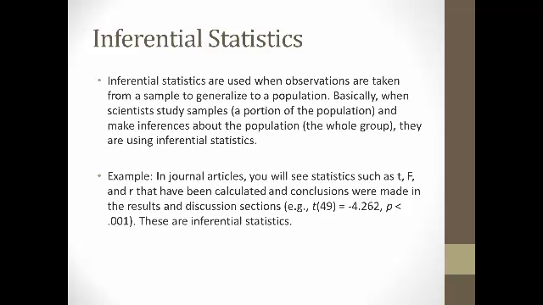An example would be from the journal articles that you probably have to read for school, or maybe even for work. These have statistics in them such as t's and F's and r's, and these things have been calculated and conclusions have been made in the results and discussion sections. These are inferential because they're taking statistics from a sample and making inferences about the population.